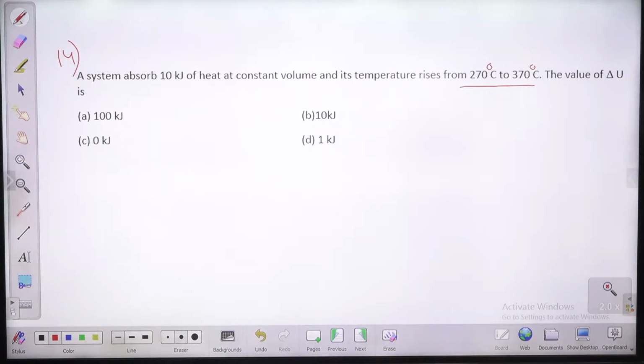Read and try to answer. A system absorbs 10 kilojoule of heat at constant volume and its temperature rises from 270 degree Celsius to 370 degree Celsius. How much is the change in internal energy?